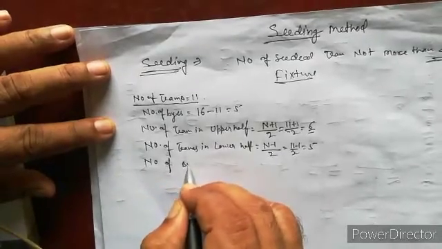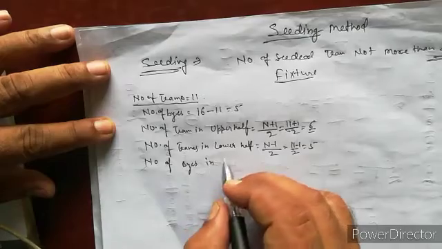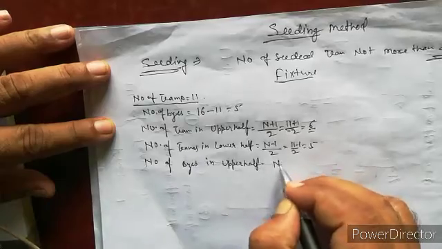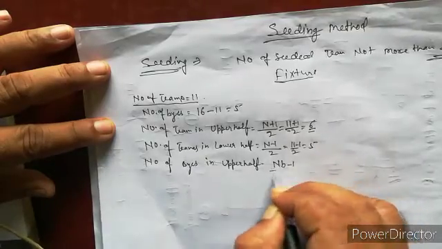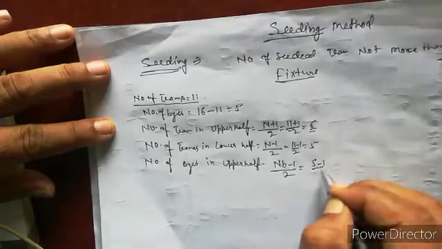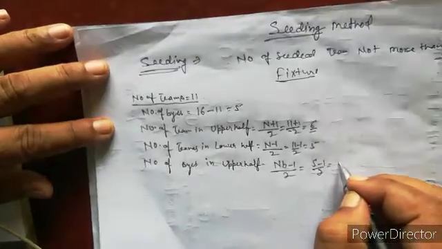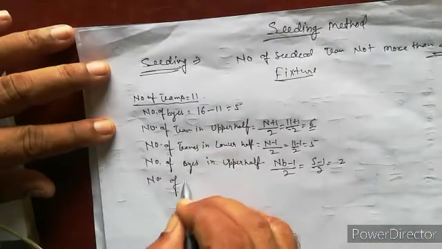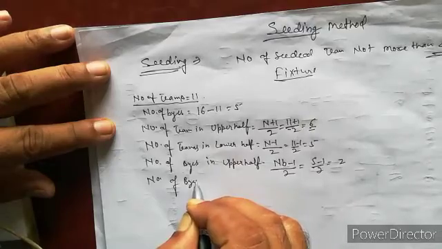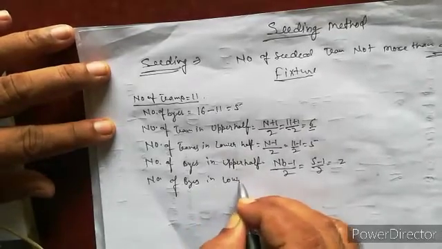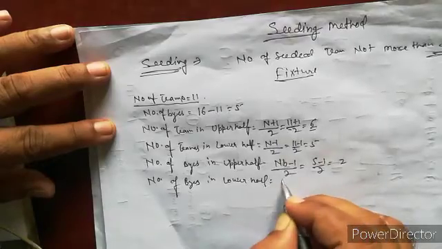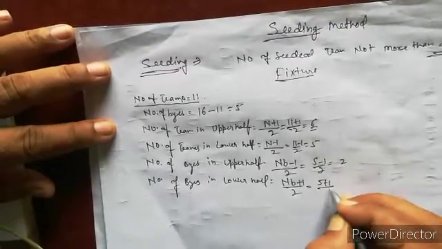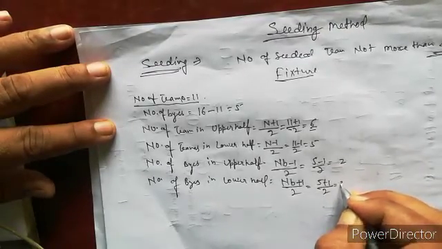Number of byes in the upper half: (NB minus 1) upon 2, which is (5 minus 1) upon 2, total 2. Number of byes in the lower half: (NB plus 1) upon 2, which is (5 plus 1) upon 2, is 3.